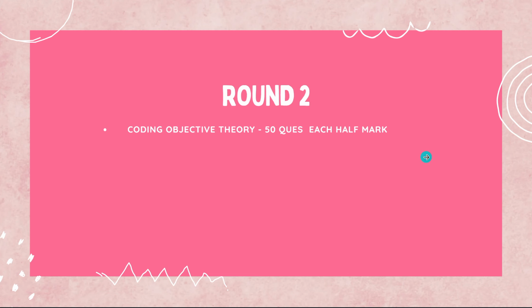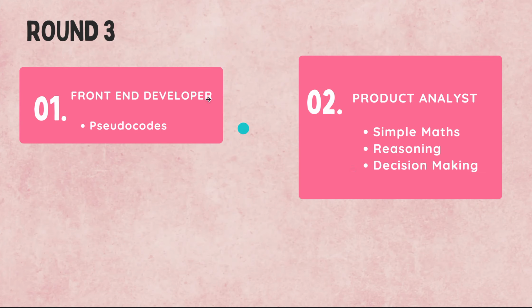Let us go into the round 3 information. In round 3 you are separated into front end developer or product analyst. There are two roles. In this round 3 only you are separated. The ones who opt for front end developer are given pseudo codes in C++, C and JavaScript, and you have to predict the output. That is the question paper for front end developer.